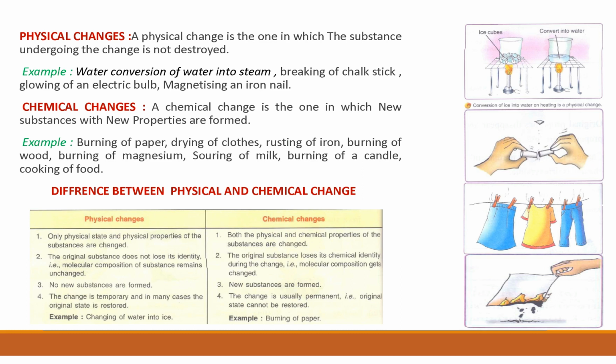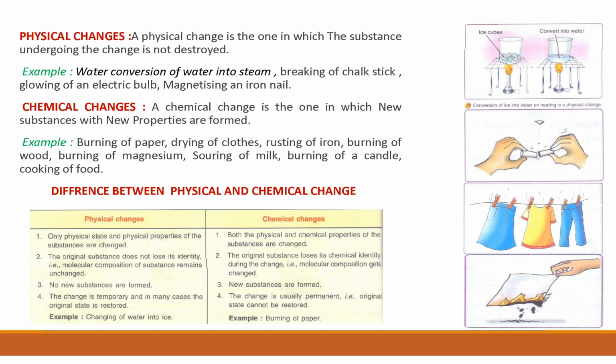Drying of cloth, rusting of iron. I have already explained in the previous slide that in rusting of iron, a layer of iron oxide forms on the upper part of the iron. So the chemical properties change. Iron converts into iron oxide, and we can never bring back the iron again. So these are all chemical changes.